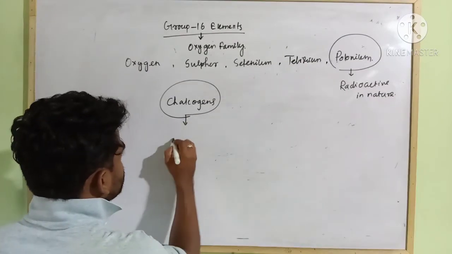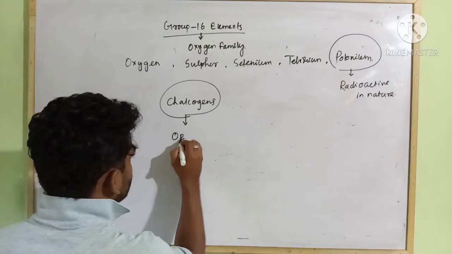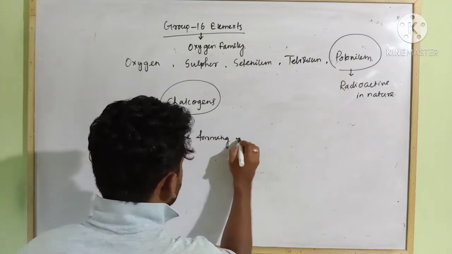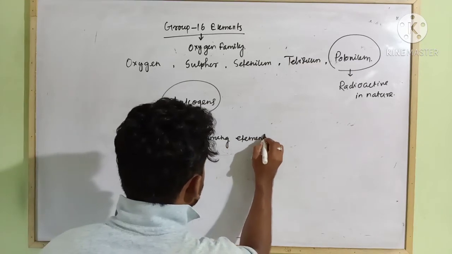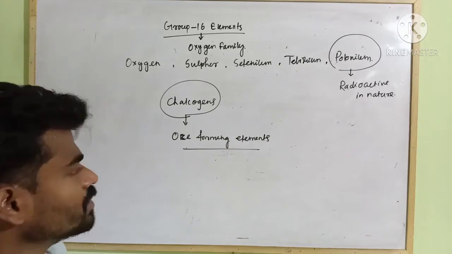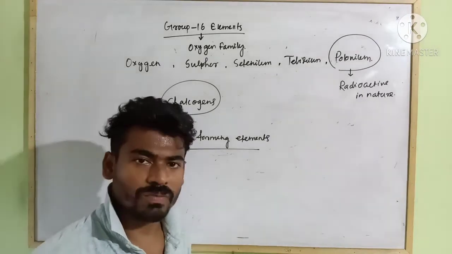Such elements are known as chalcogens. Chalcogens means ore forming elements, because such elements are mostly found in oxide and sulfide forms.